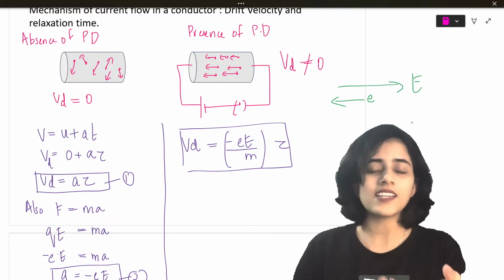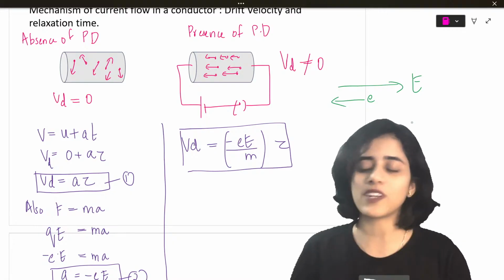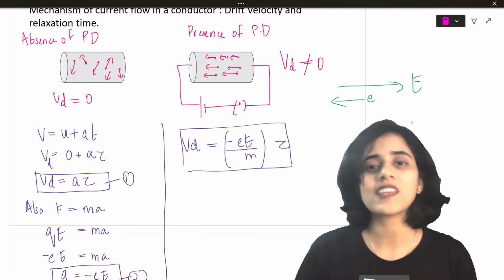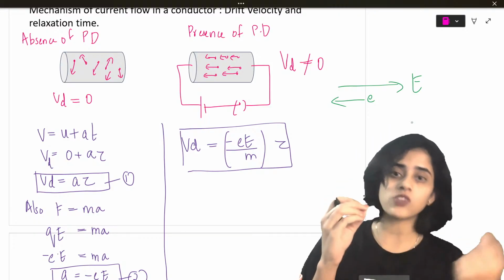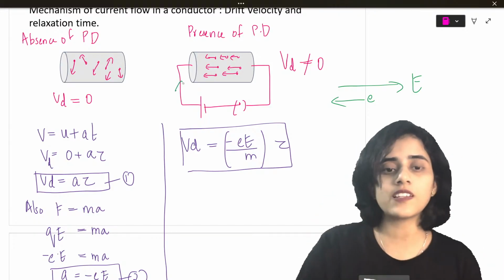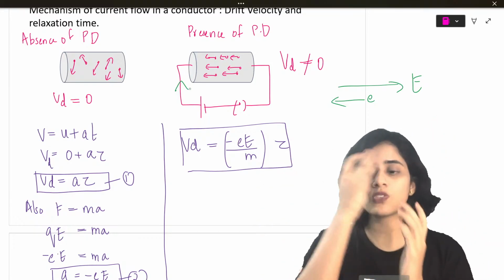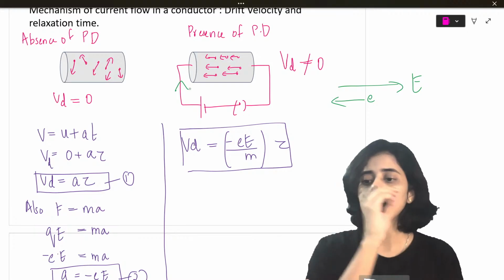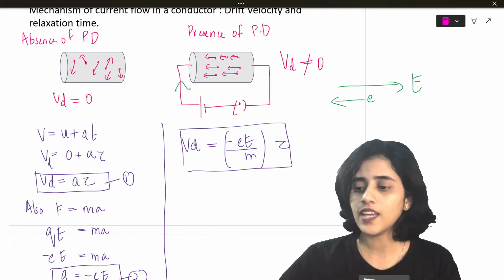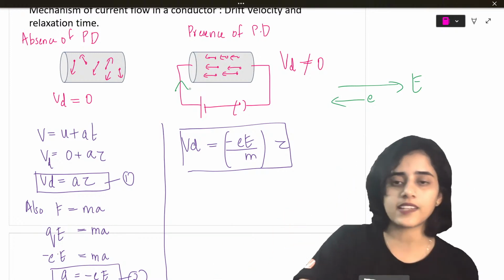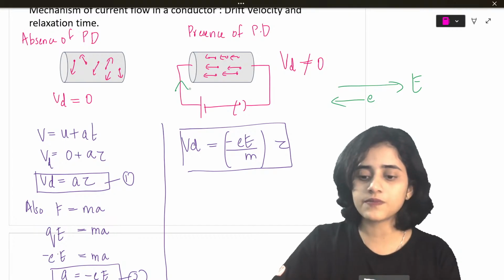As I said earlier, those who came late missed a very important part that I gave in the beginning. In this figure, you can see the electric field is along the positive direction, but electrons move in the opposite direction. That is what is represented by the negative sign. Is this clear?